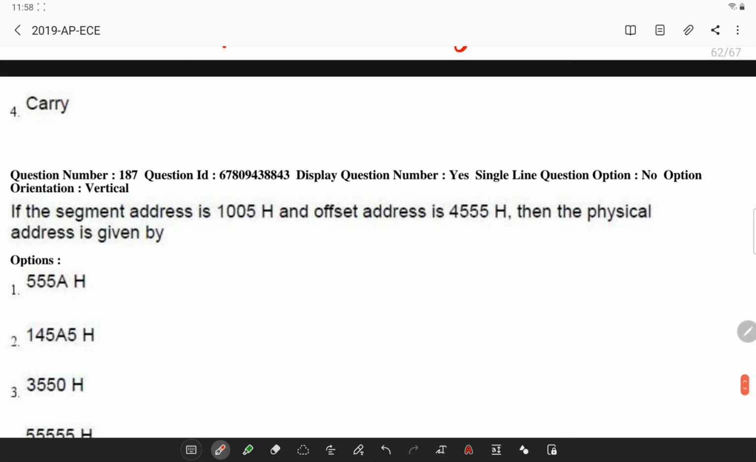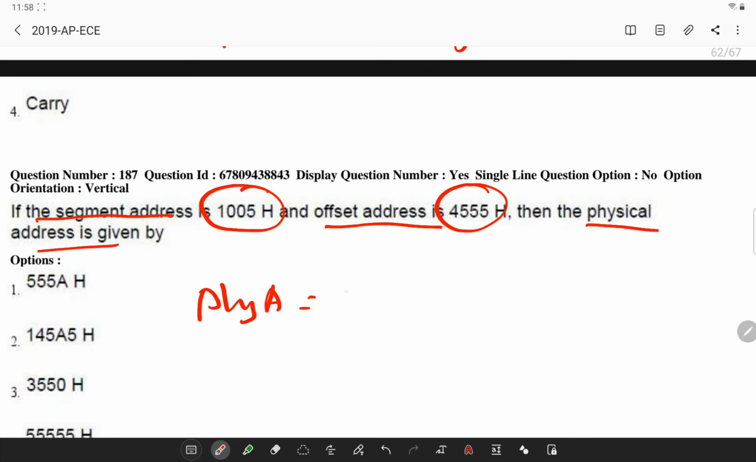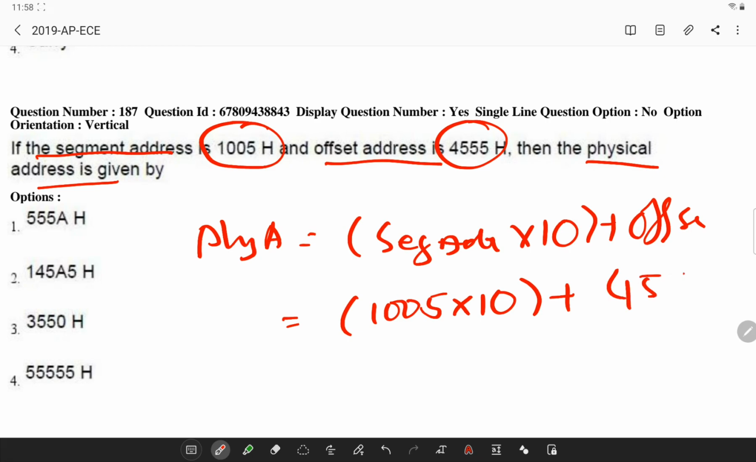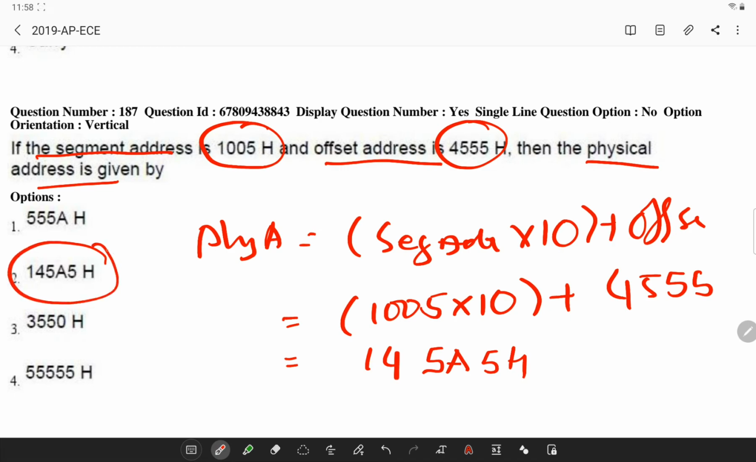So given a segment address of 1005H and offset address of 4555, what is the physical address? Remember, the physical address formula is simply segment address times 10 plus offset address. So here the segment address is given as 1005 times 10 plus offset 4555. So if you add this, you will be getting 14A05H. So which is this.